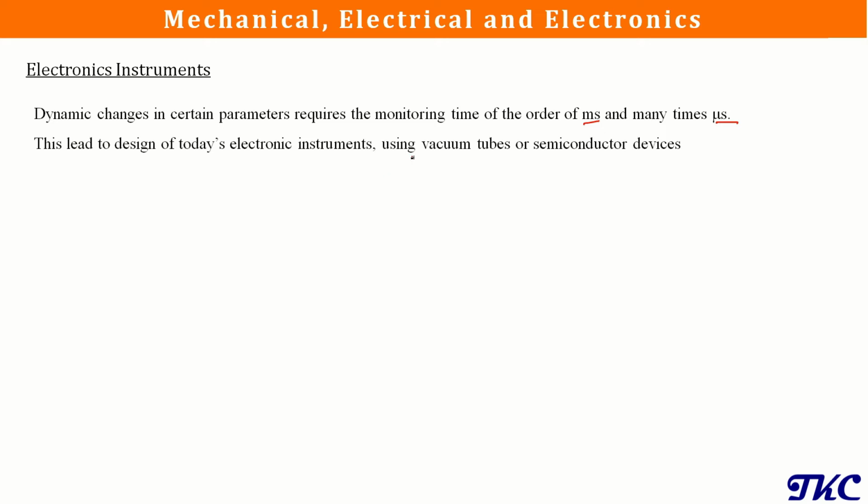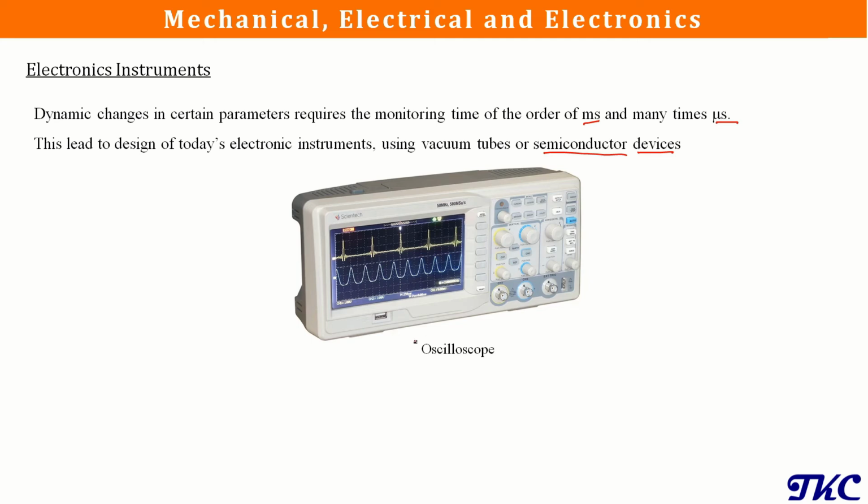Earlier, electronic instruments were built using vacuum tubes, but vacuum tubes have their own disadvantages, like they are bulky in size, and also with the flow of electrons they get heated up, and because of that they may fail. So now with the advancement in technology, we have semiconductor materials that are used for making electronic devices. Here we have an oscilloscope. It is an electronic device, and an oscilloscope can measure a response in nanoseconds.